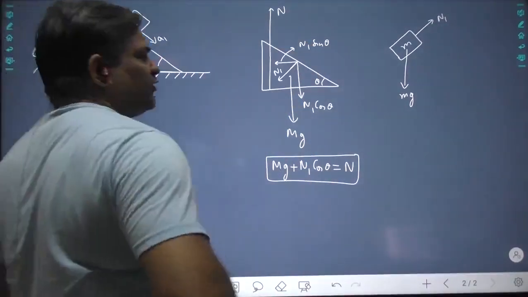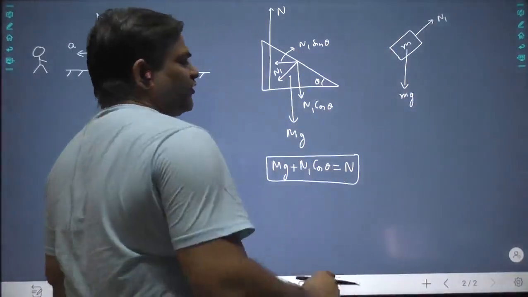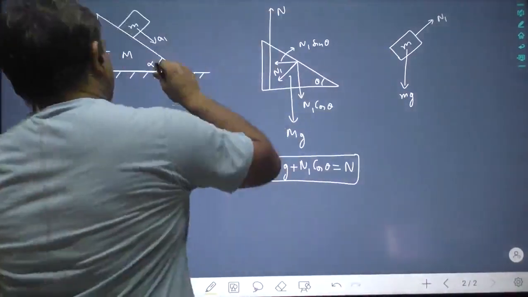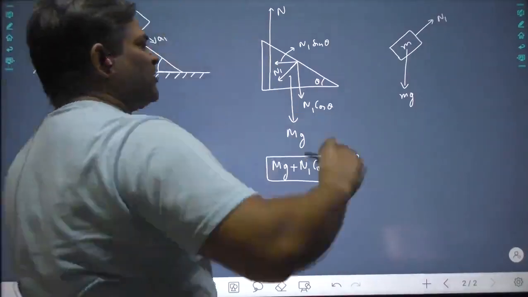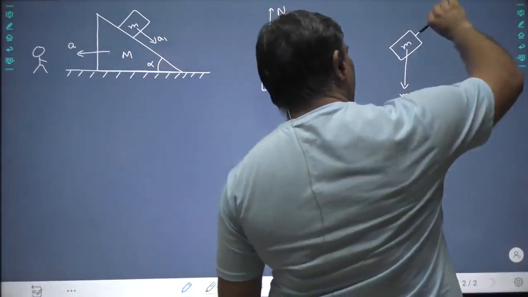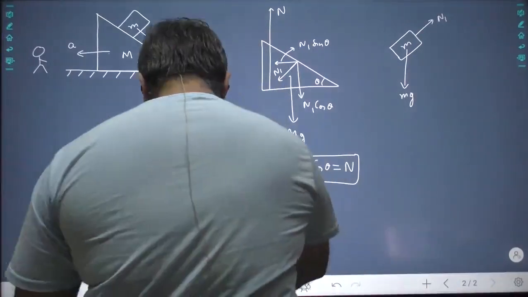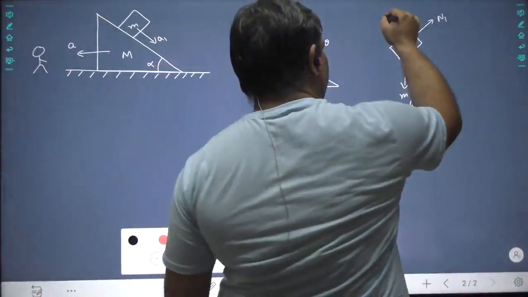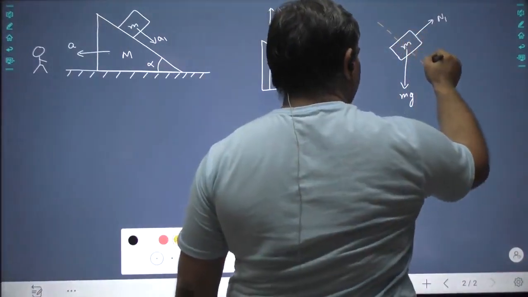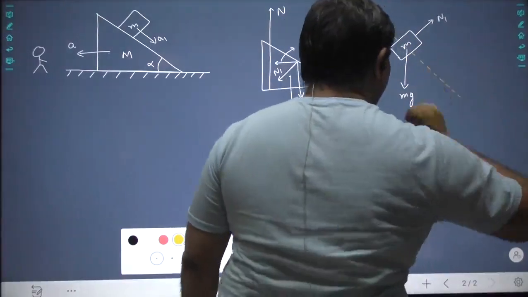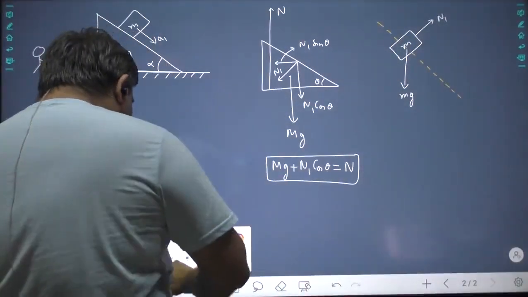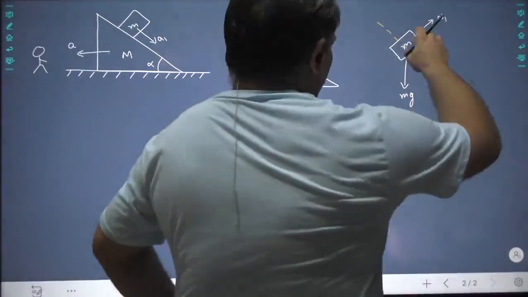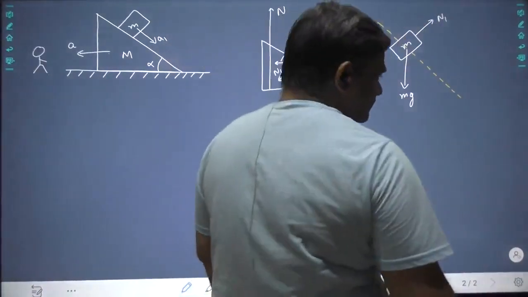Now here also we have to break down every force along two directions, along the plane of motion and perpendicular to the plane of motion. So n1 is already perpendicular to the plane of motion. See, the things are very simple and straightforward.